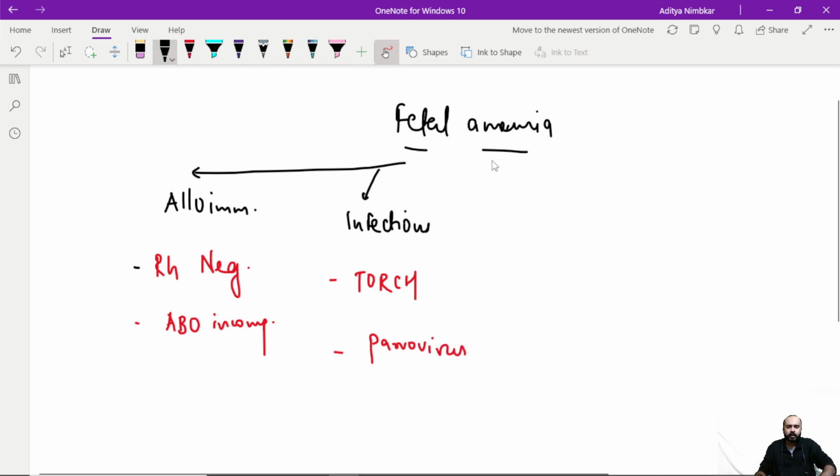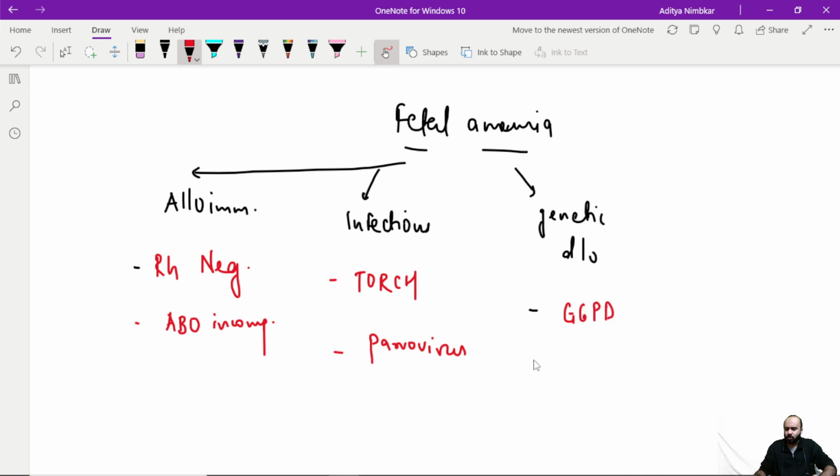The third one is due to some genetic disorder that the female or the baby might have. And those genetic disorders include things like G6PD deficiency. You may ask me how can G6PD deficiency lead to fetal anemia? I mean, it is inside the uterus. The baby is still inside the womb. How can it lead to fetal anemia?